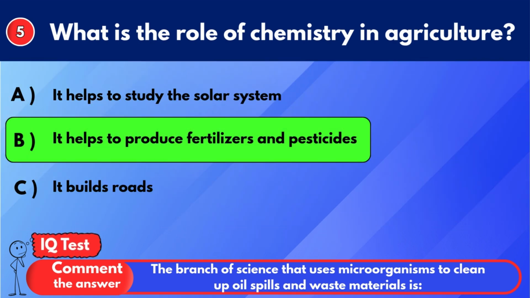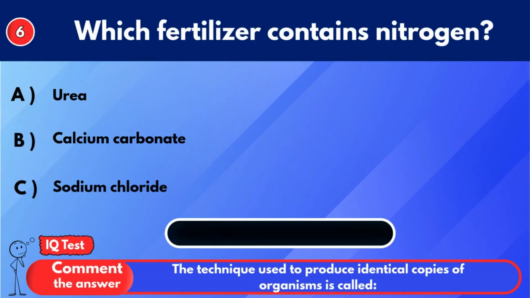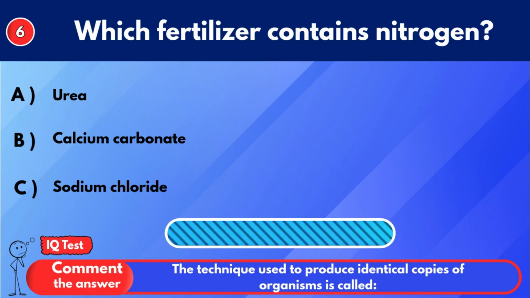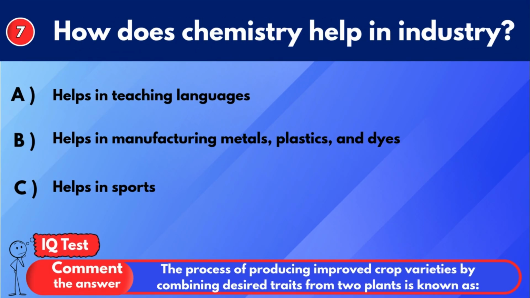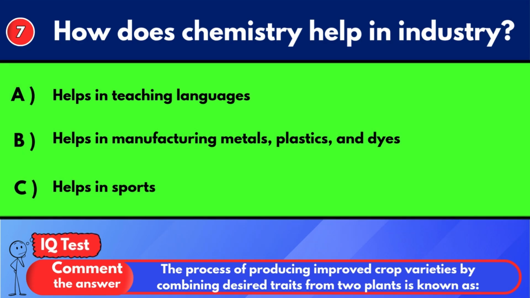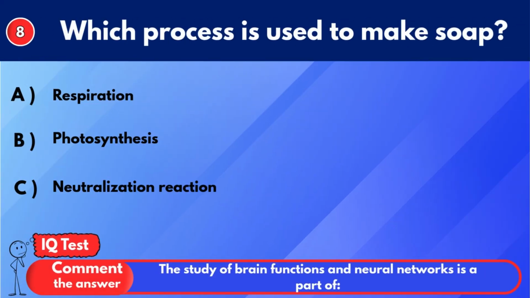It helps to produce fertilizers and pesticides. Which fertilizer contains nitrogen? Urea. How does chemistry help in industry? Helps in manufacturing metals, plastics, and dyes. Which process is used to make soap?